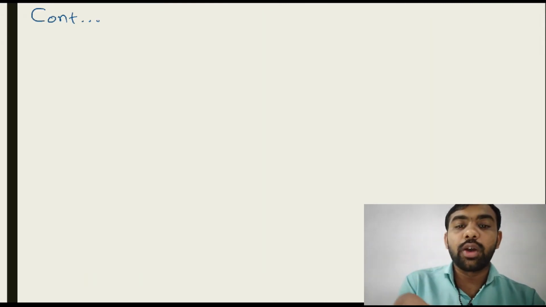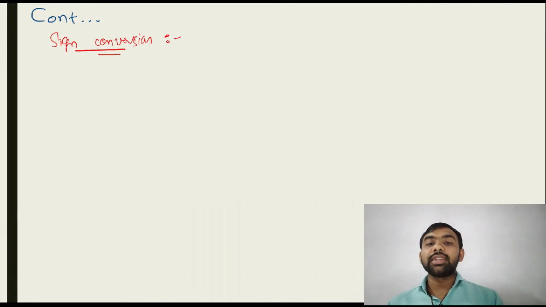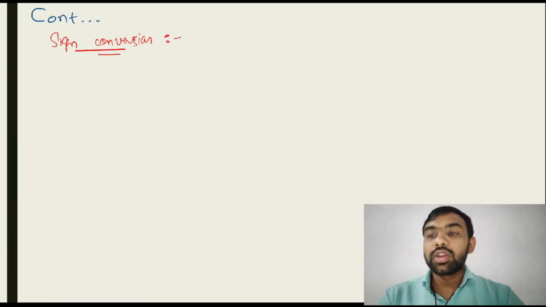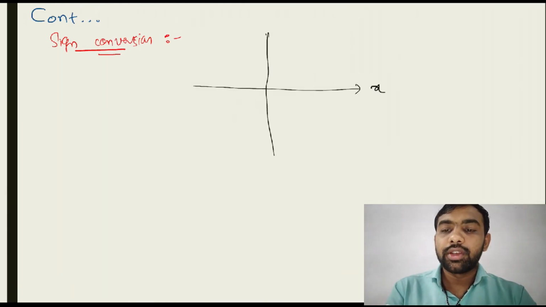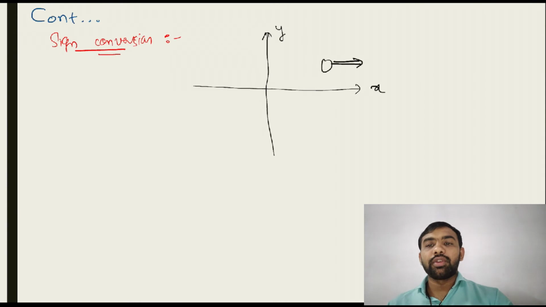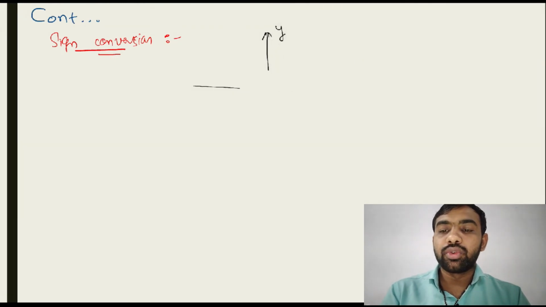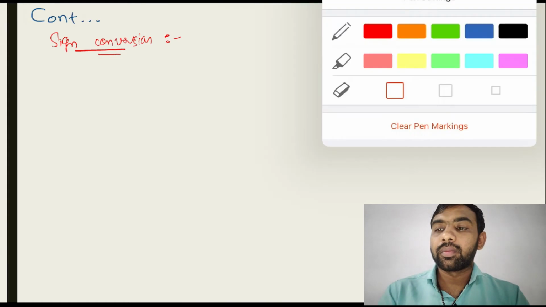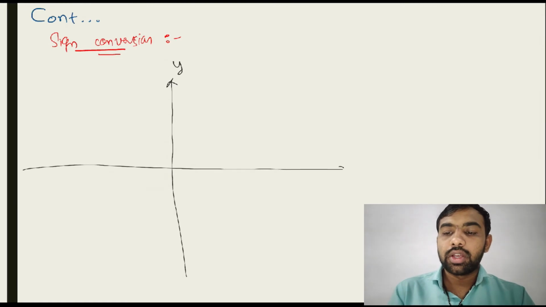So let's write down the sign convention, meaning how to decide the sign for all these quantities. We use a simple coordinate system, with x and y axes.